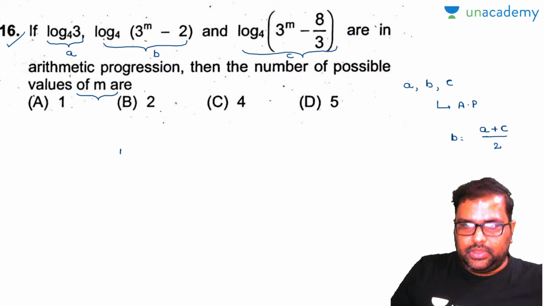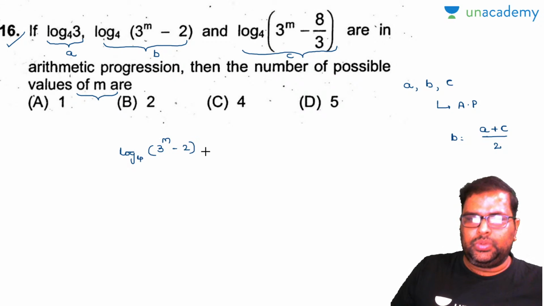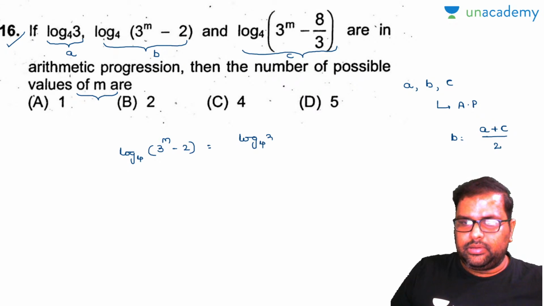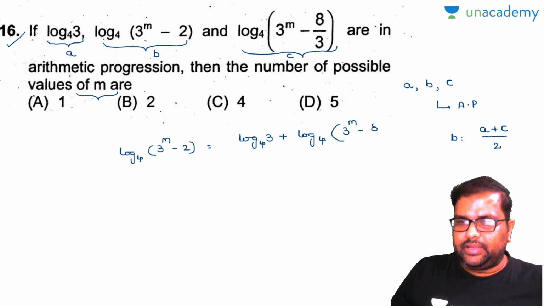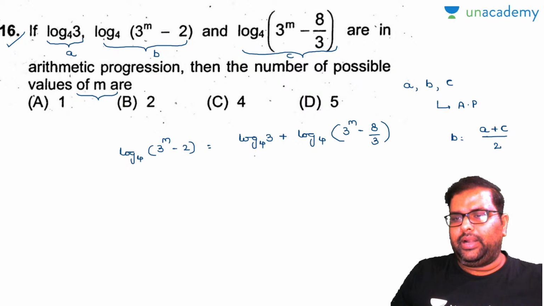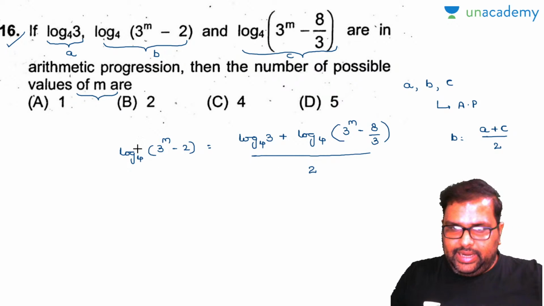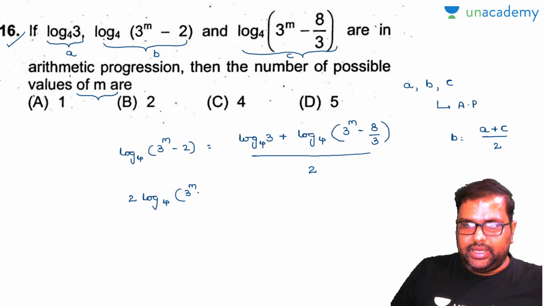This is your B term. Log base 4 of 3 into 3 to the power of m minus 2 is equal to, this is A, log base 4 of 3 plus log base 4 of 3 to the power of m minus 8 by 3, divided by 2. Am I right or wrong? I have written in the same arithmetic mean format. So I'll write down like this. I'll take this 2 this side. So this will become 2 log base 4 of 3 to the power of m minus 2.